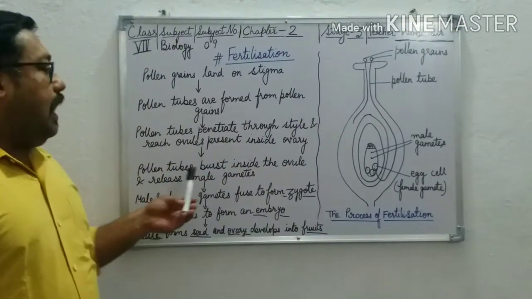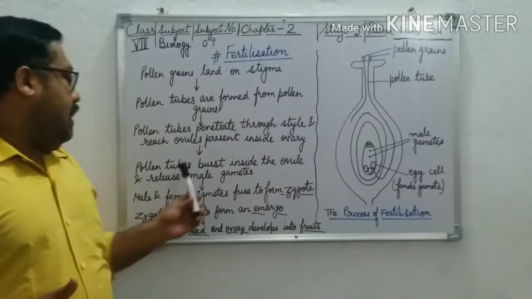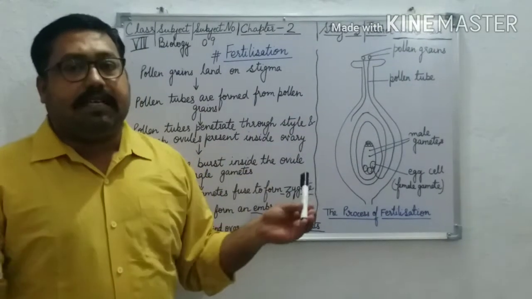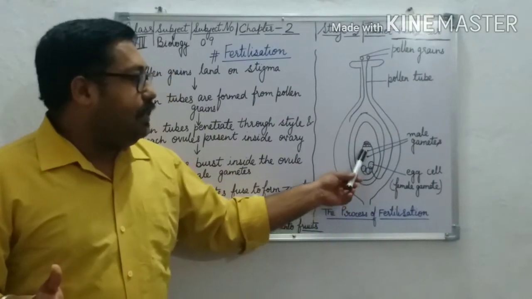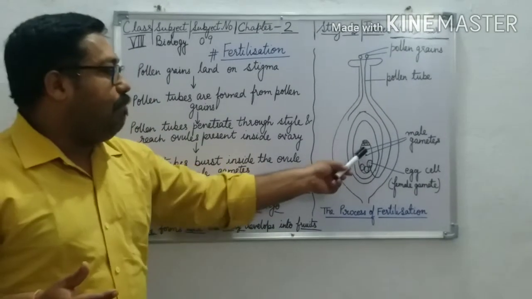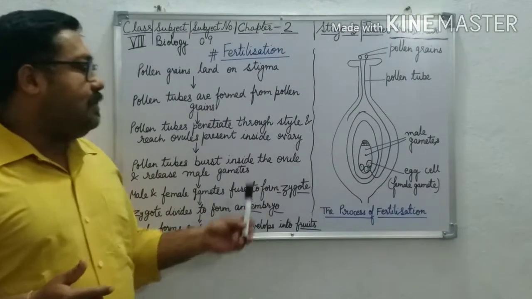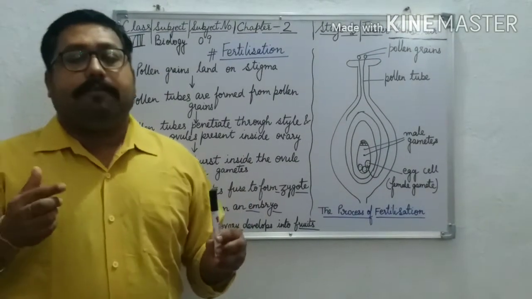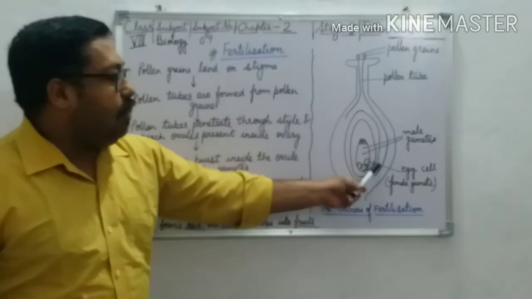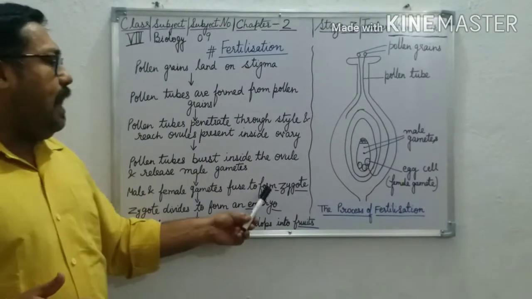After that, what happens? The pollen tube bursts inside the ovule, here in this ovule, and releases the male gametes. These are the male gametes. Male and female gametes fuse to form a zygote, and the zygote divides to form an embryo.